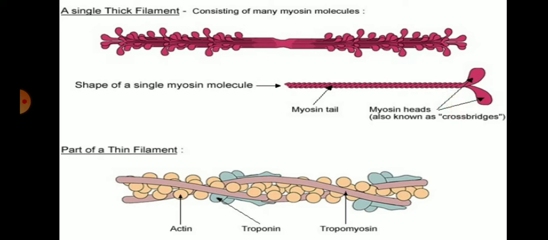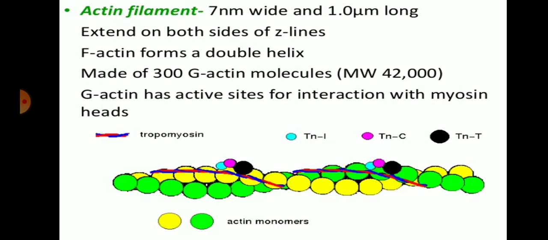Now the thin filament, which consists of actin, troponin and tropomyosin. So this thin filament consists of three types of protein, that is actin protein, troponin and tropomyosin. First of all, the second filament, that is the actin filament. It is about 7 nanometers wide and 1 micrometer long, extended on both sides of the Z line.